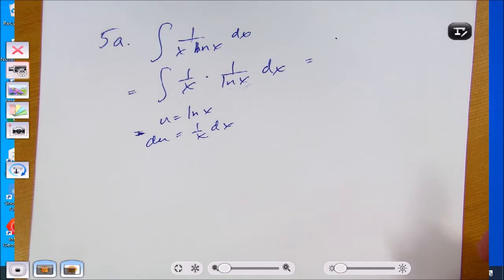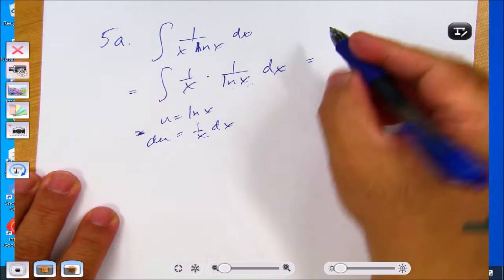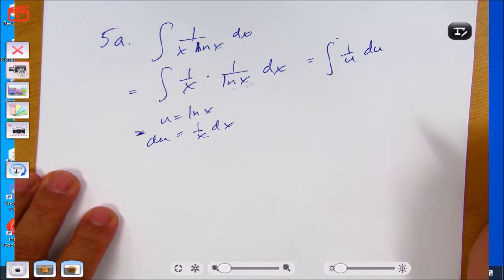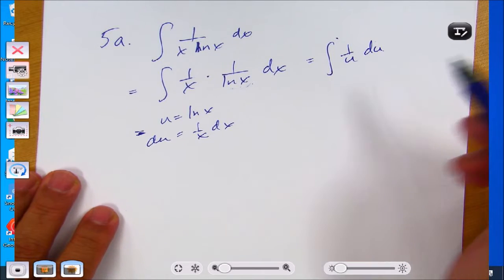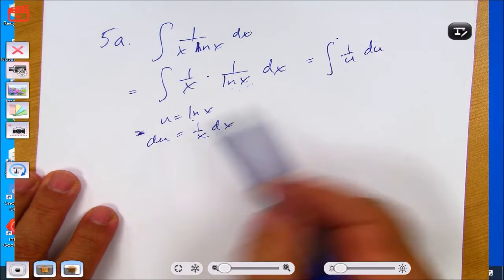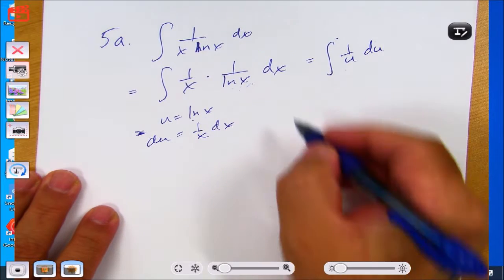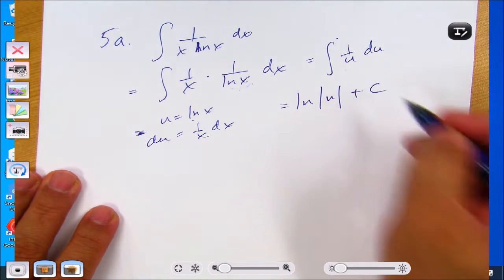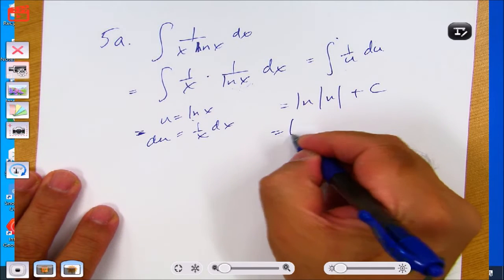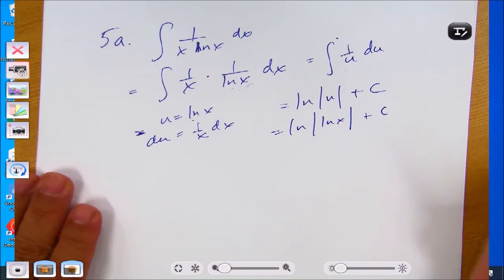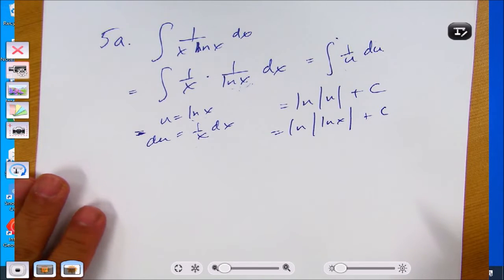Alright, now, so when I do the substitution, I have 1 over u du. Natural log of x has been replaced with u, and 1 over x dx has been replaced by du. So this becomes natural log of the absolute value of u plus c. But what's u? u is natural log of x. So the answer to this question is the natural log of the absolute value of natural log of x plus c.